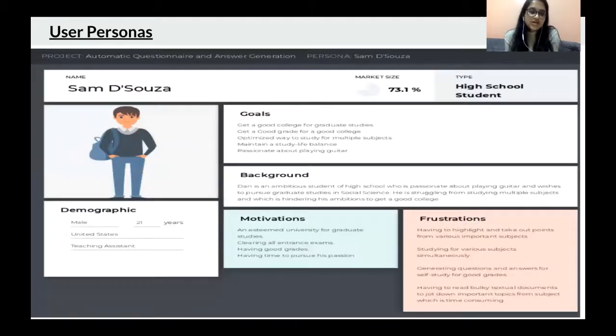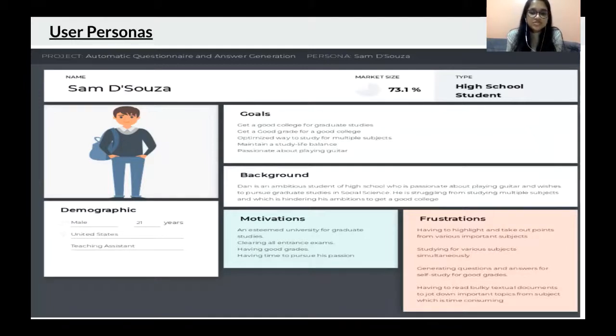So next, moving on, I'll give you a brief overview of our user personas. Considering a college student or high school student named Sam D'Souza, he would be considered as the basic younger generation, a kid from school who is around a teaching assistant here in a university. He's got the basic set of goals that every college going kid would have.